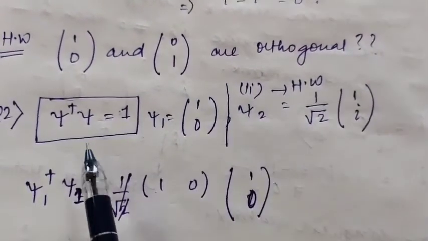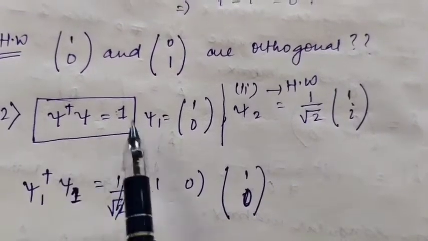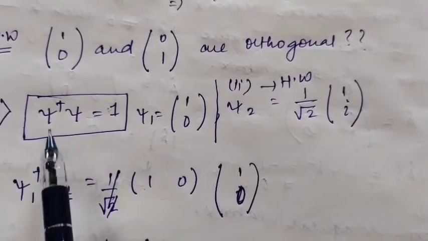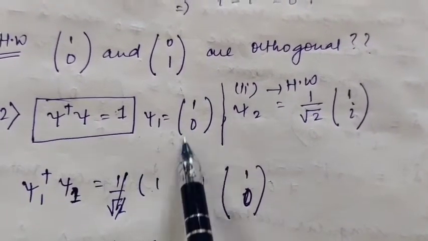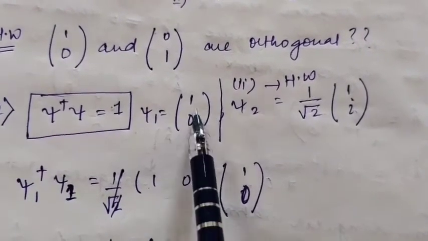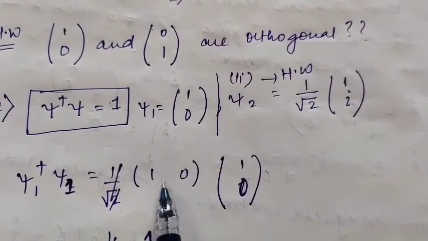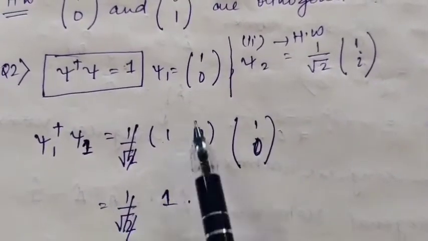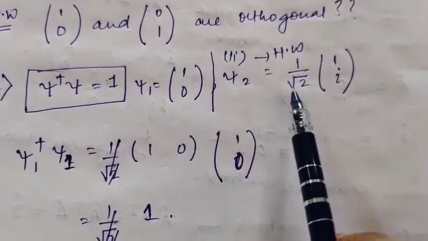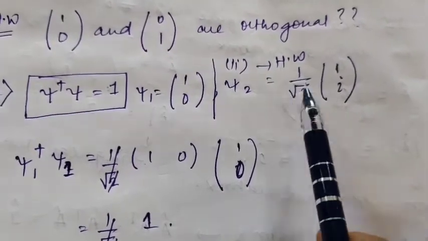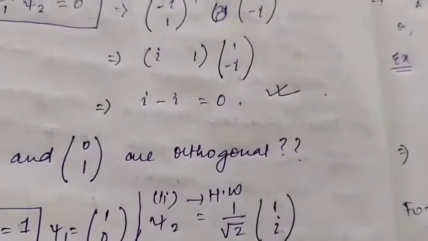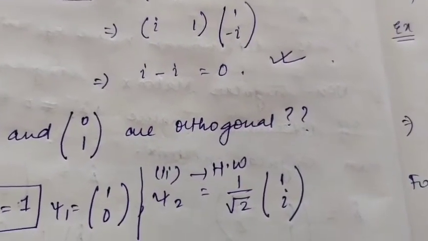Next is to check whether the given function is orthonormal or not. This is used to normalize any function. Suppose the function is psi1, 1, 0. Now psi1 dagger psi1. For the dagger of psi1, there is no complex term, so we will convert this column into a row. So we write it as 1, 0 and 1, 0. What will we get? 1 into 1 plus 0 into 0, so we get 1. This is your homework, check this. This is normalized. Actually, later I will tell you how to normalize any wave function. Fine. So I hope you got what is orthogonal and what is orthonormal.